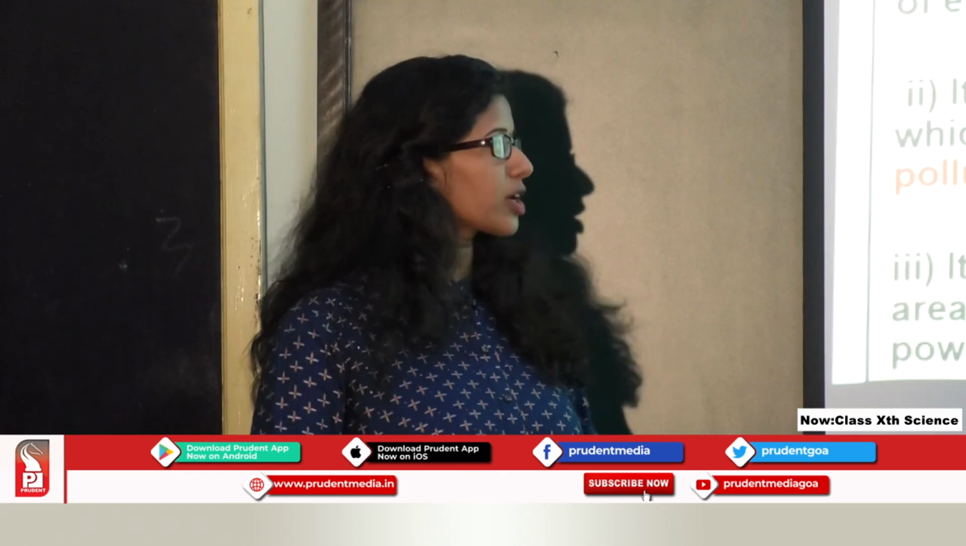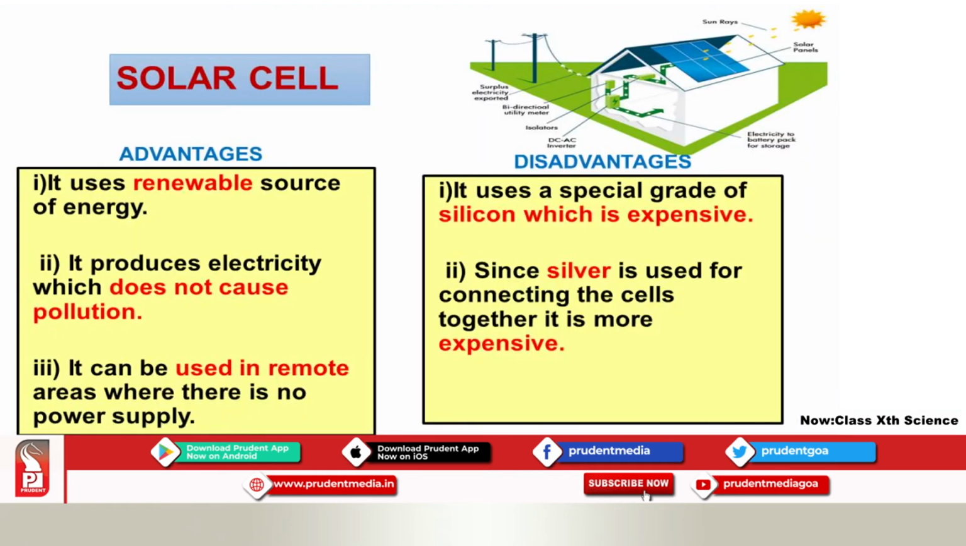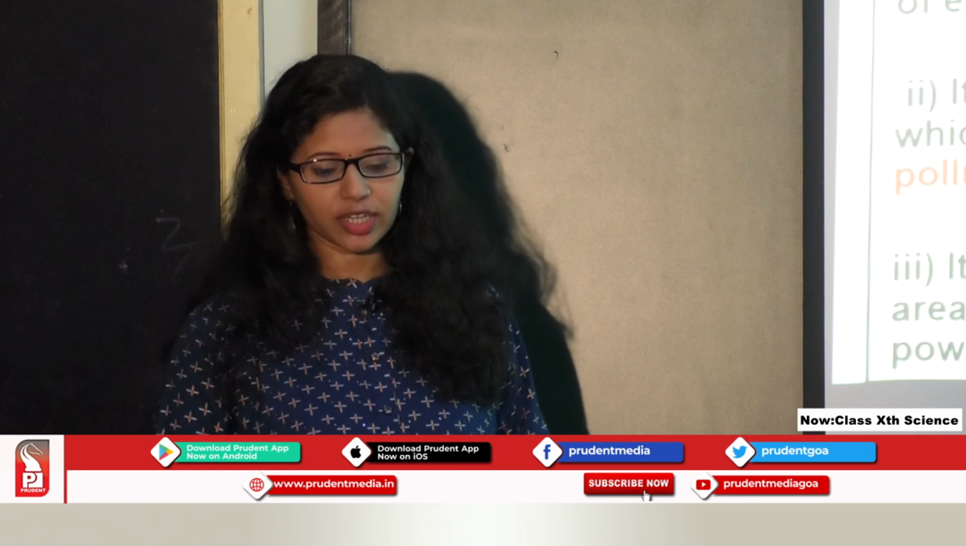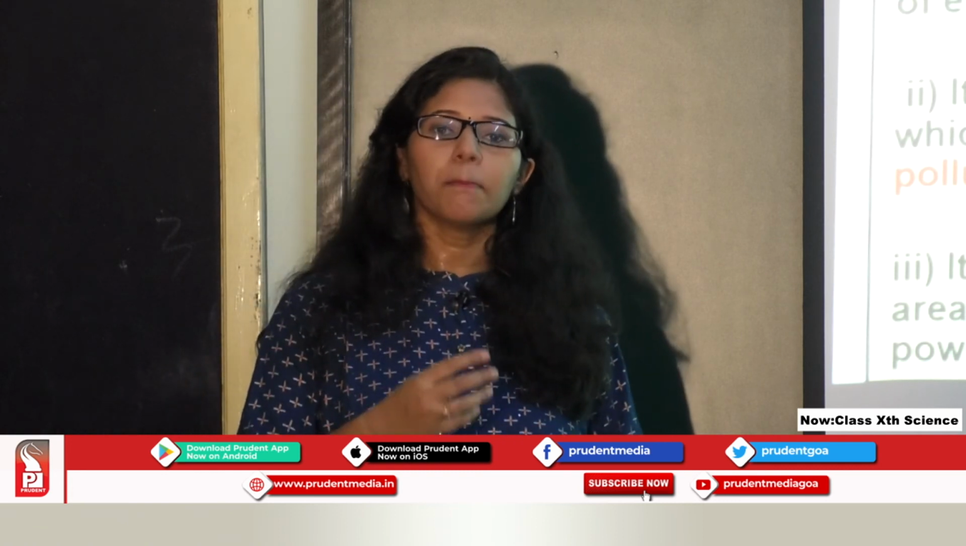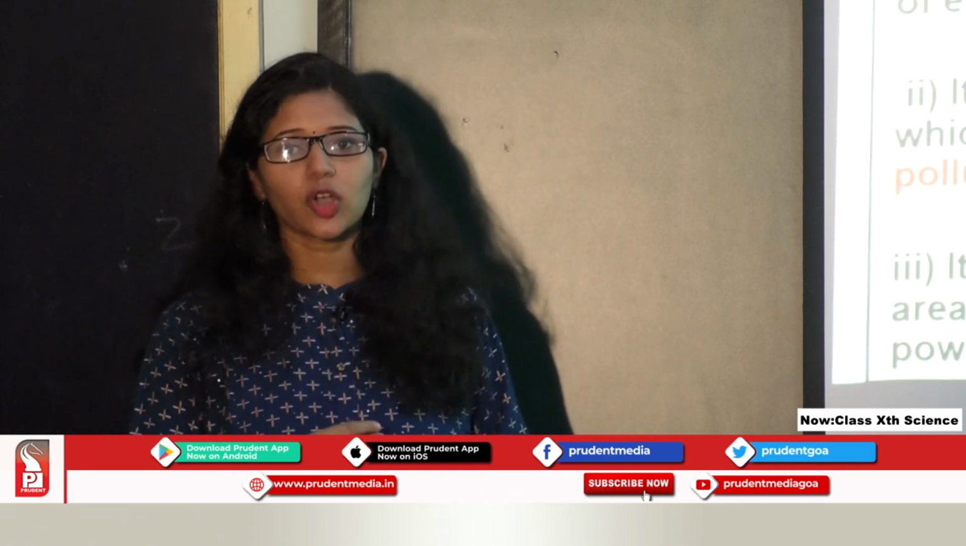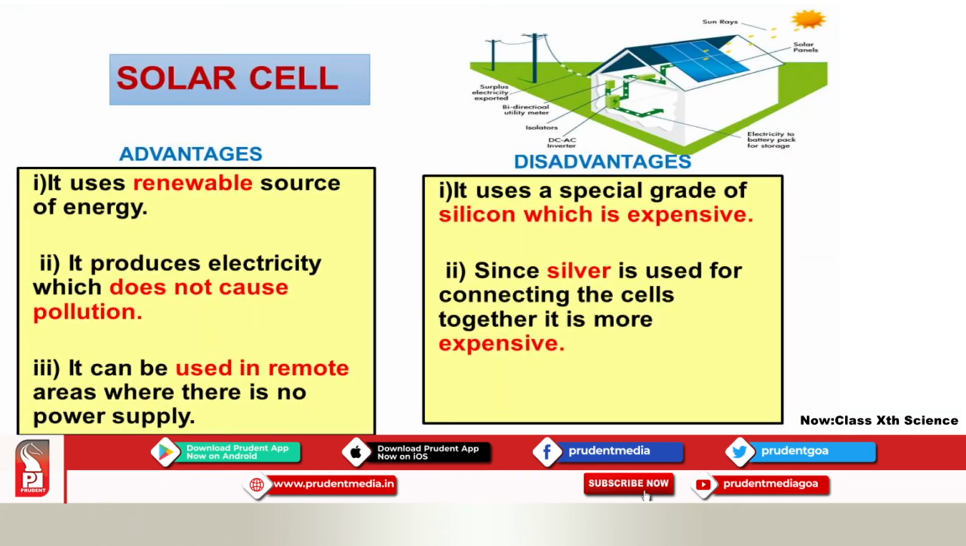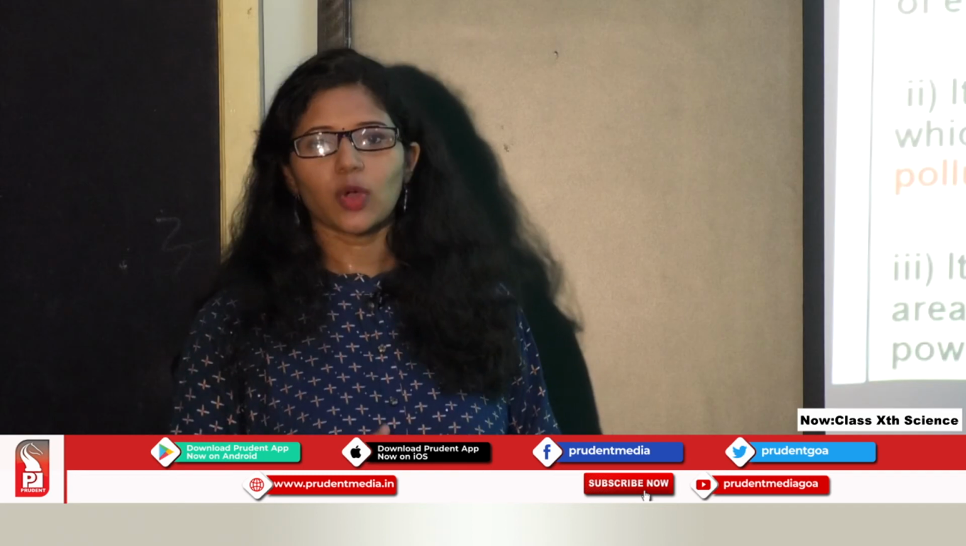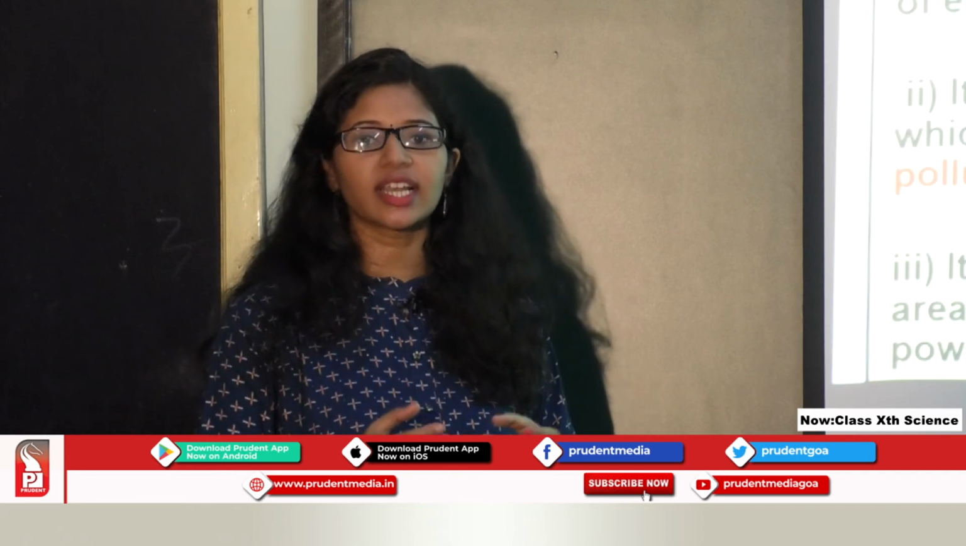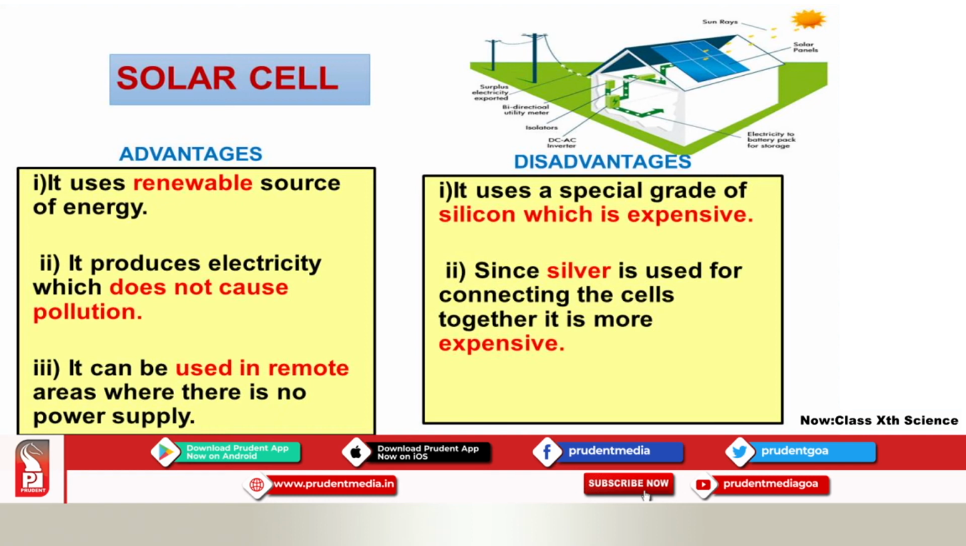Now coming to the shortcomings or the disadvantages. It uses a special grade of silicon which is expensive. This special grade of silicon which is used to make the solar cell is very costly. Also, silver metal is used in the solar cells for interconnecting the cells. To have the interconnections in the solar cell, silver is used, which is again an expensive metal.